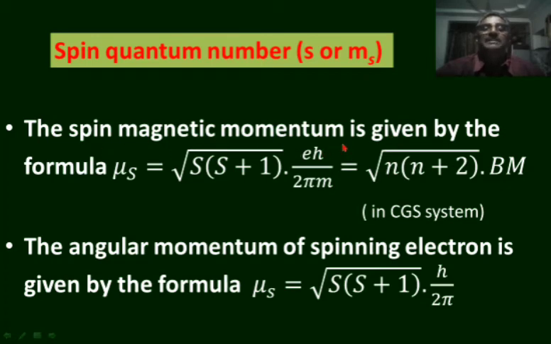A charged particle spins around its own axis, and a magnetic dipole moment is produced. Both the movements of electron, that is the spin of electron as well as the revolution of electron, produce the magnetic dipole moment. The magnetic dipole moment produced by the spin of electrons, mu s is equal to square root of s into s plus 1 into eh by 2 pi m.